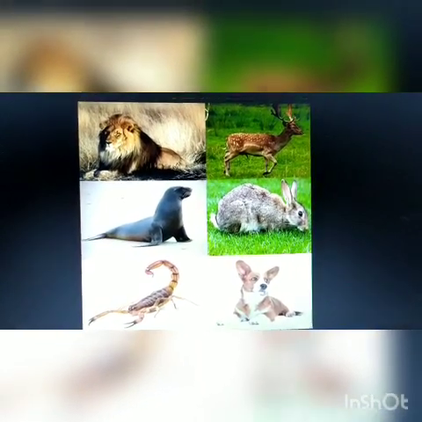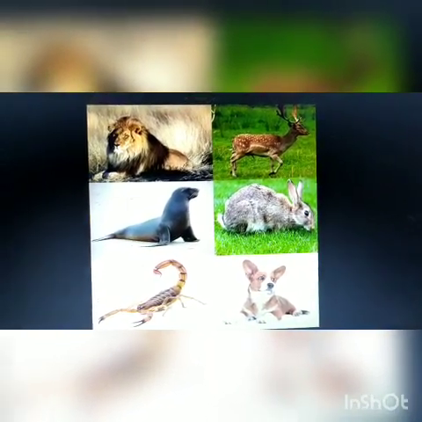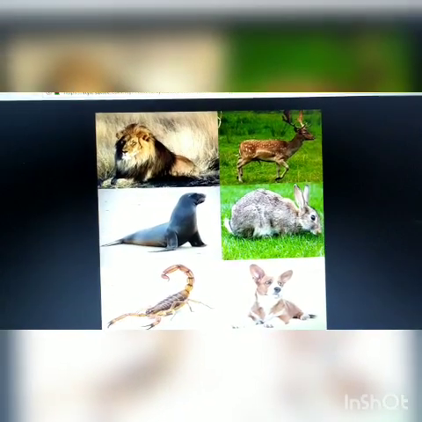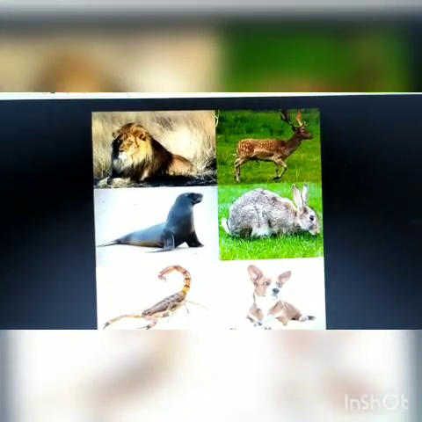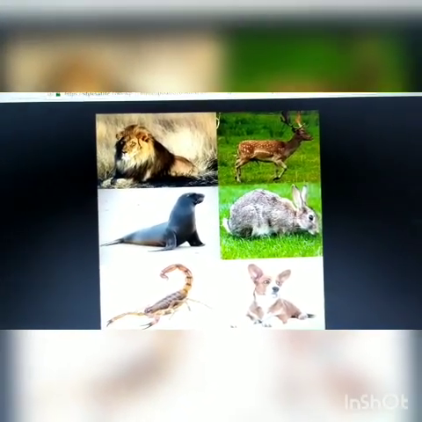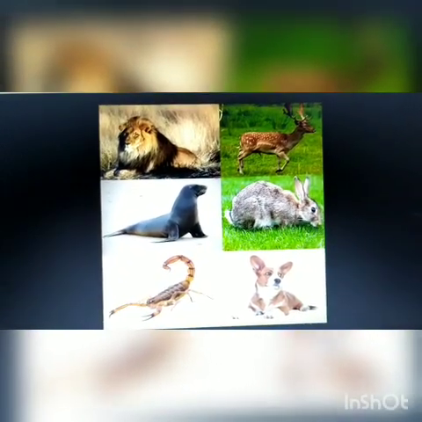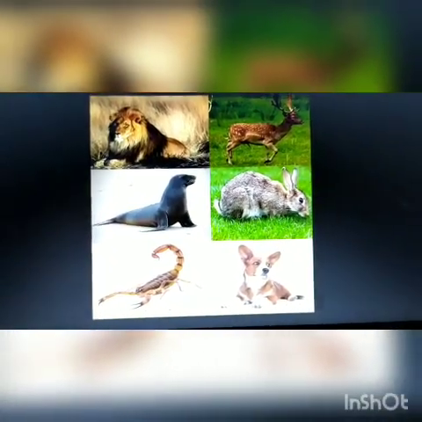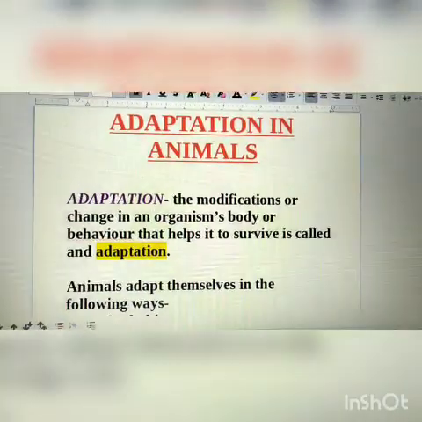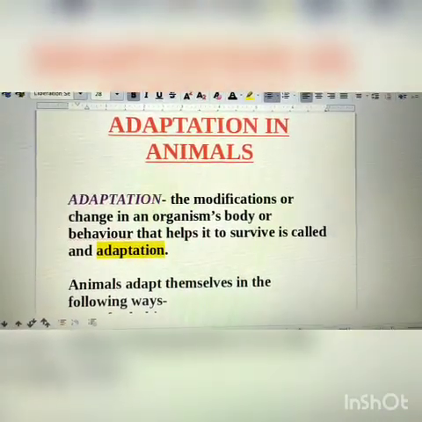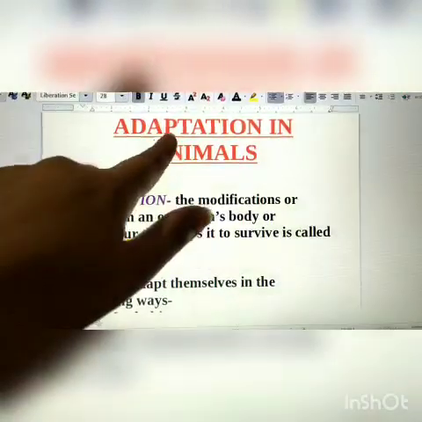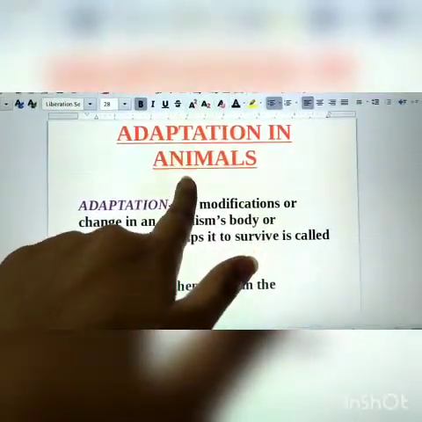Usually, living things adjust themselves to their surroundings or they change themselves according to their environment to survive. This is called adaptation. Okay. Now you can guess what is our next chapter, that is adaptation in animals.